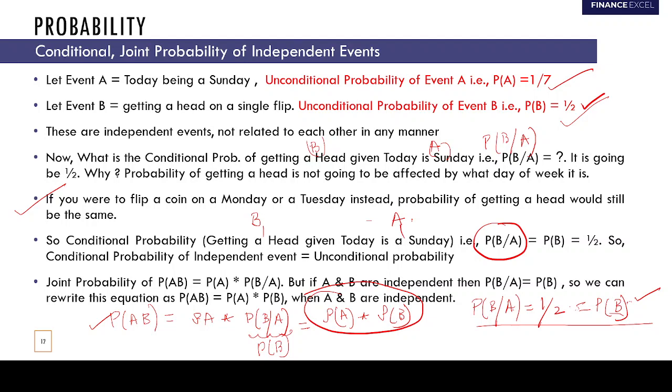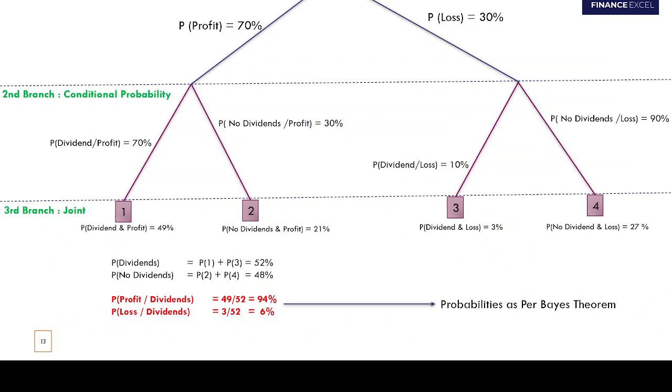Now we'll be solving a question using the tree approach that we see here, and we are going to cover Bayes theorem as well, without you even realizing that I have covered it.